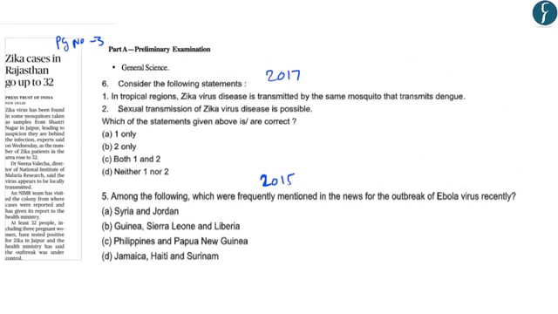This article on page number 3 is related to the cases of Zika virus in the state of Rajasthan. This will form a part of the preliminary examination syllabus under the topic General Science. Frequently, questions are asked in the preliminary examination based on various outbreaks of diseases. For example, in 2017, a question was asked related to the Zika virus disease. Further, in 2015, a question was asked related to the outbreak of Ebola virus, which required us to identify the countries in which the outbreak took place. So these two questions tell us that this is an important topic from the prelims point of view.